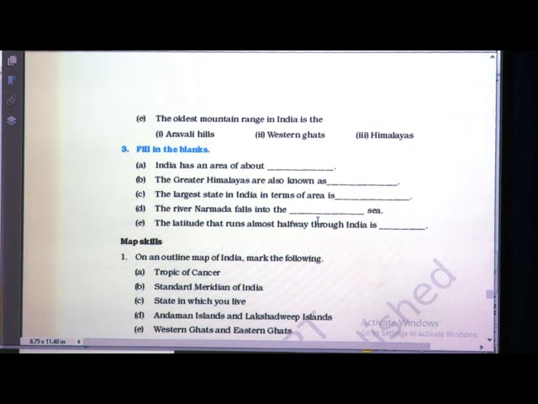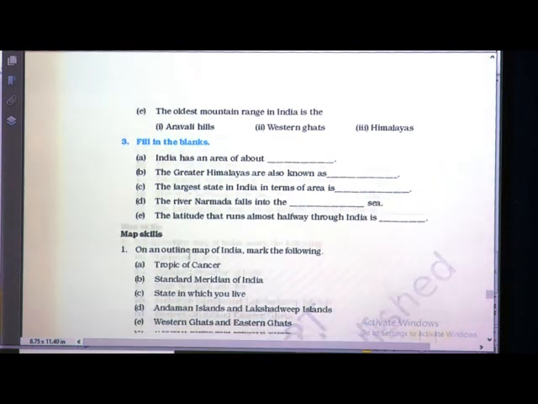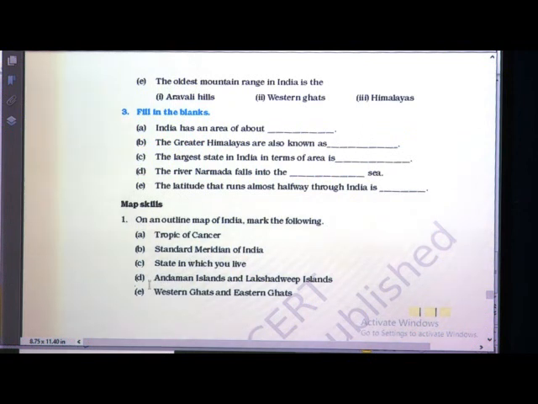Then last one, the latitude that runs almost halfway through India. Tell me the answer. Yes, Tropic of Cancer. The Tropic of Cancer almost runs halfway through India. So, this is a map, children. You can do this activity: take an outline map of India. You can show the Tropic of Cancer, then the standard meridian of India.